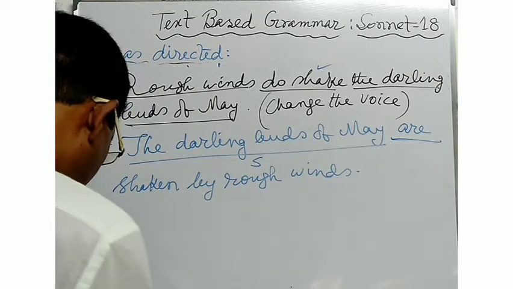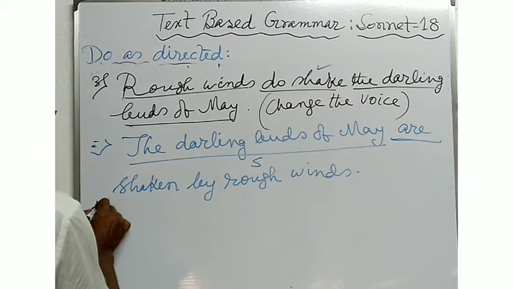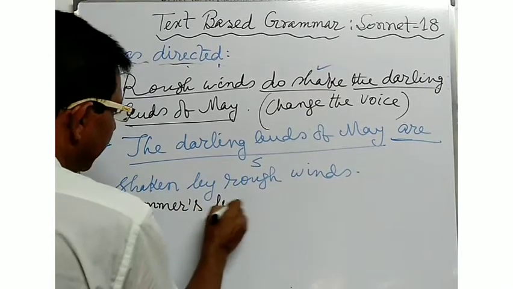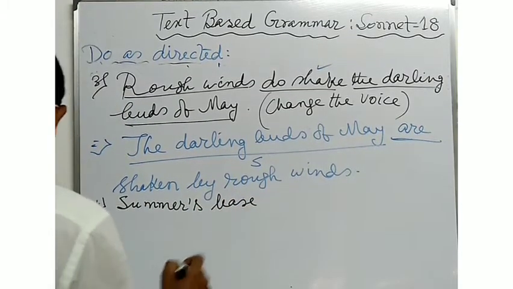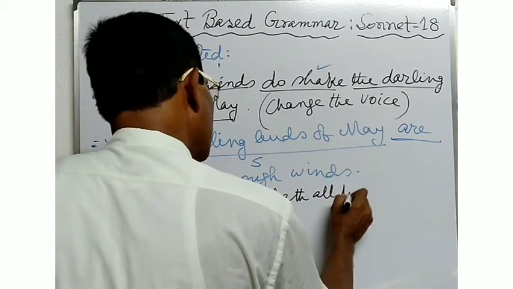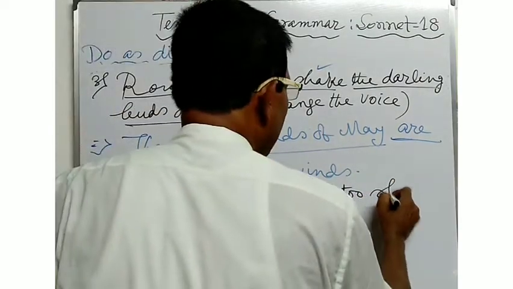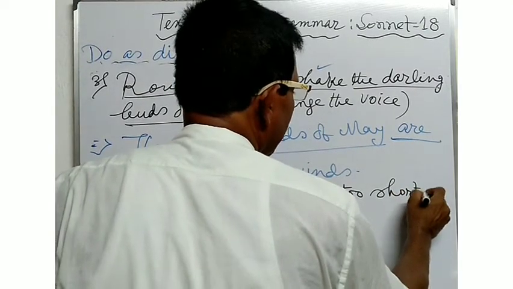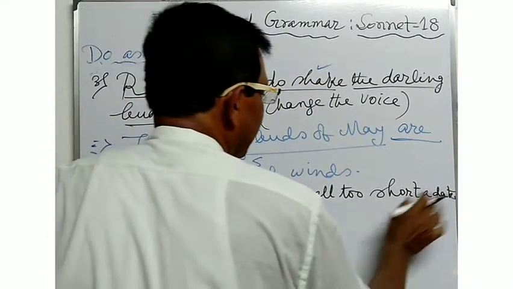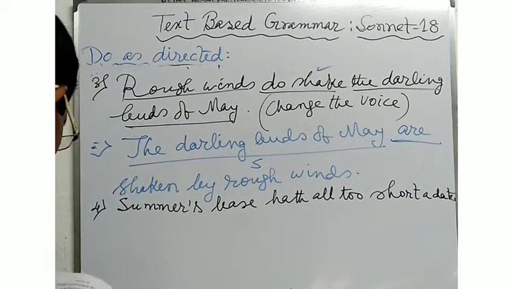Summer's lease hath all too short a date. Here this is the fourth line of the poem.